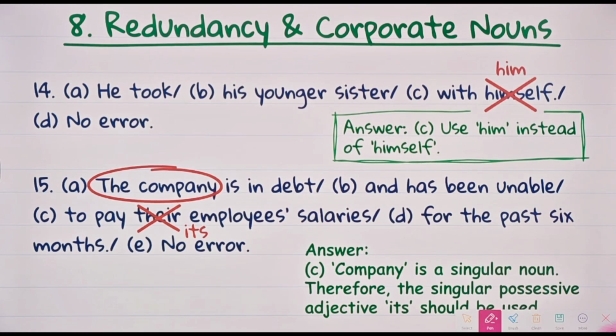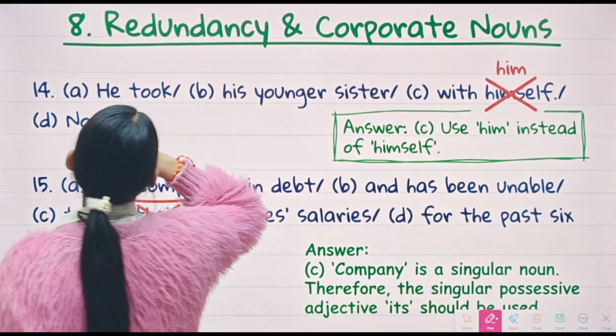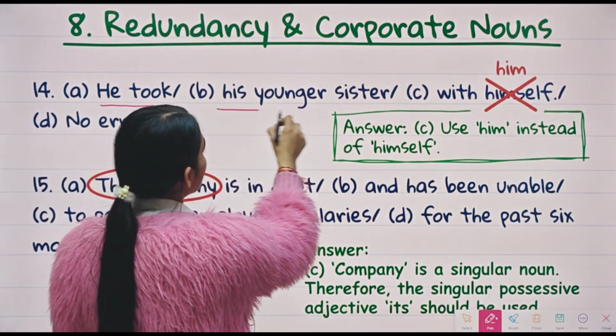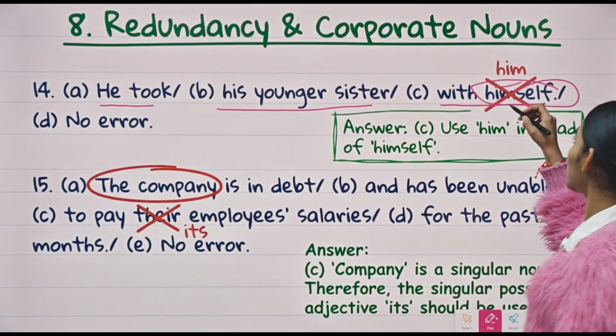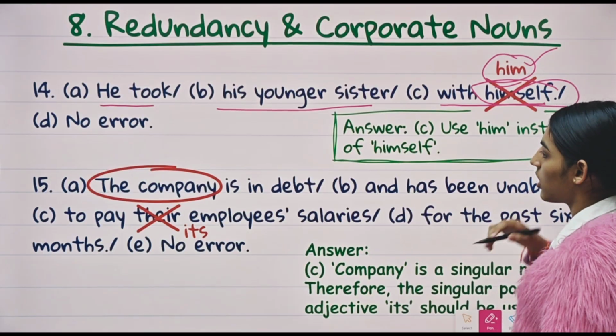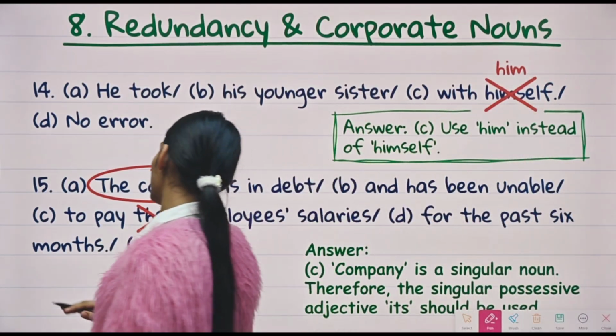Now moving on to the 14th question, which says he took his younger sister with himself. Himself cannot be used. Instead of that, we will use the word him. All right. Now let's see the last question that we have for today.